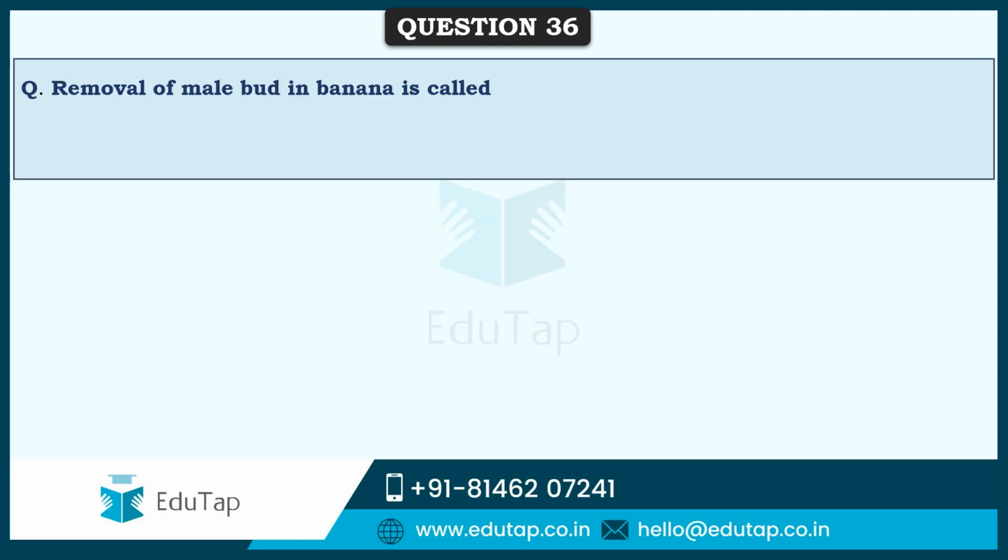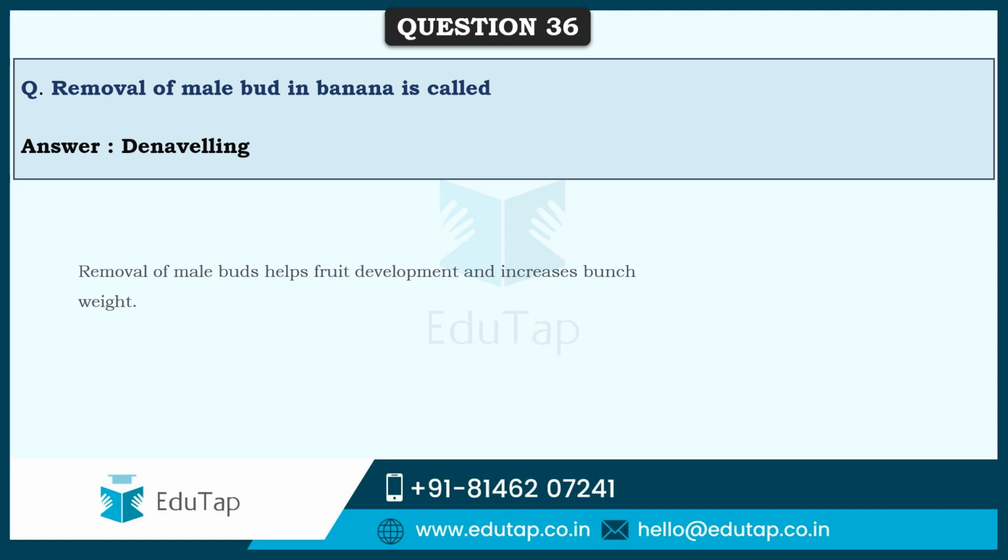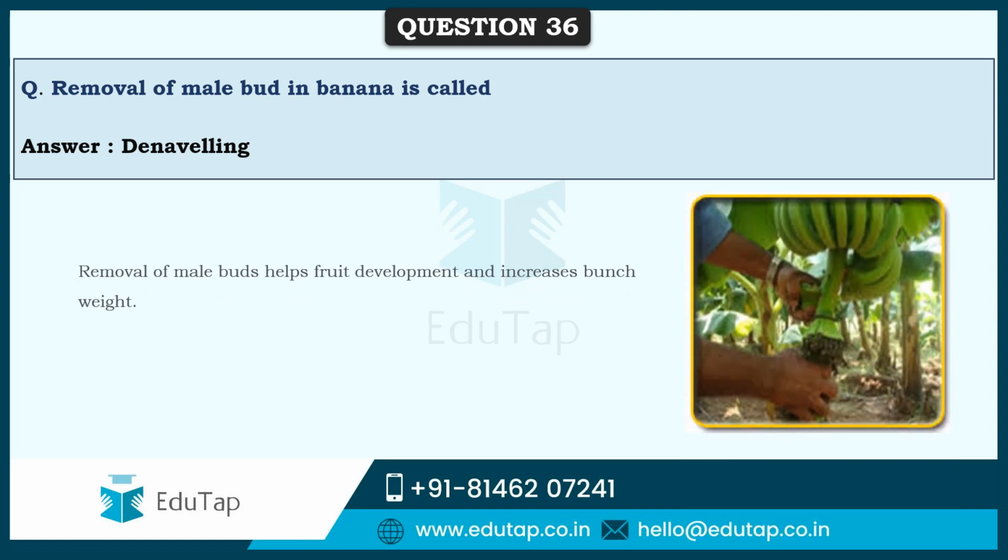So friends, next comes this one straight question here. Removal of male bud in bananas is called as, and the process is called as denavelling, and this is done to help fruit development and increase in the bunch weight. As you can see here, the male buds of banana are being removed in this picture.